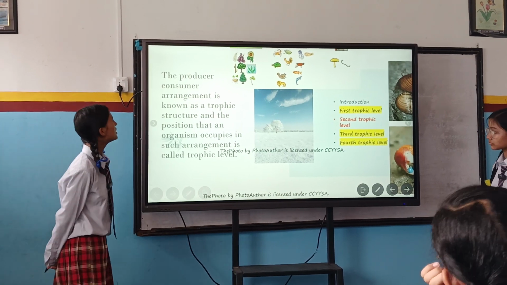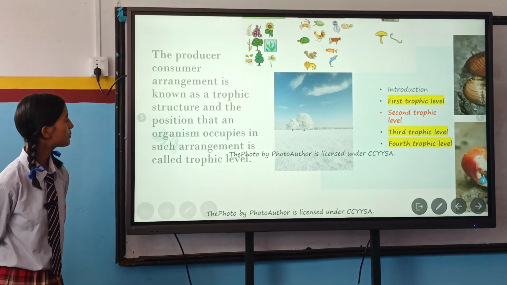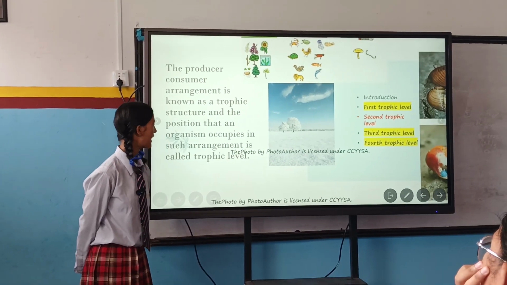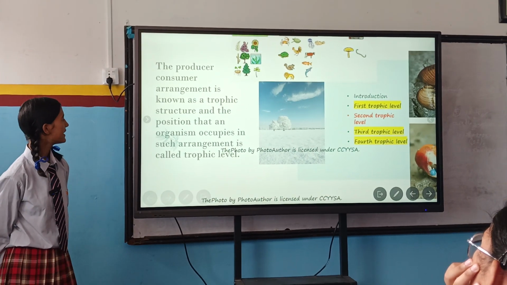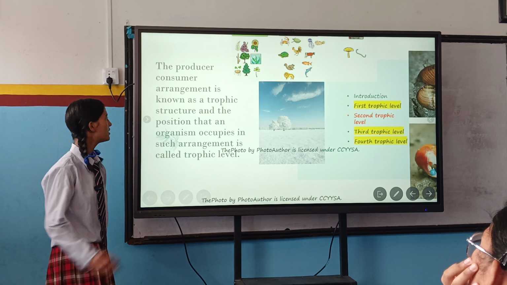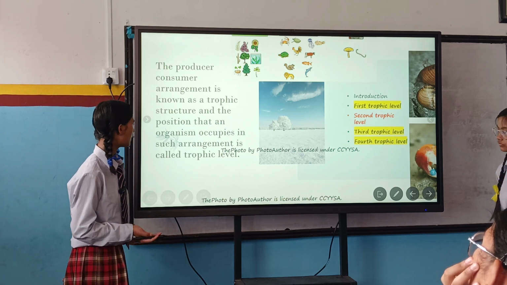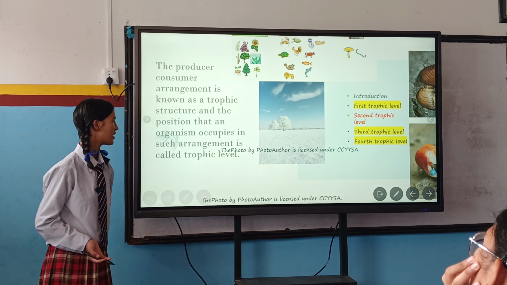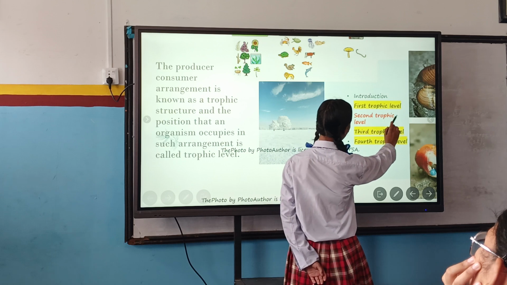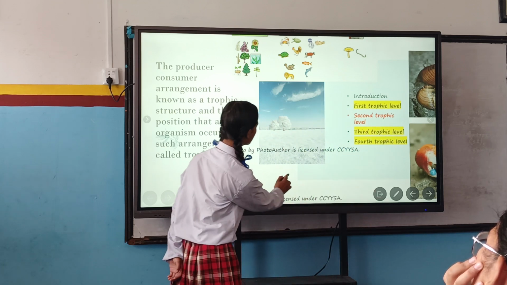The introduction covers the first trophic level, second trophic level, third trophic level, and fourth trophic level.